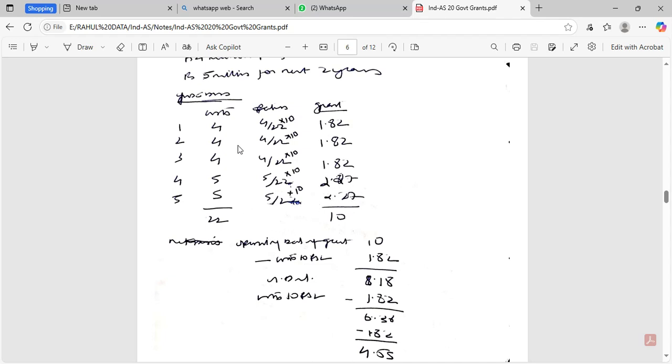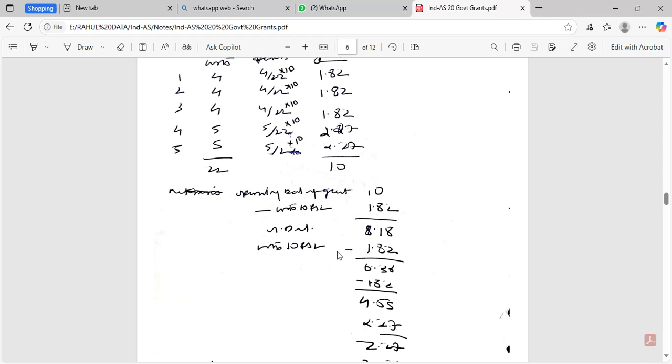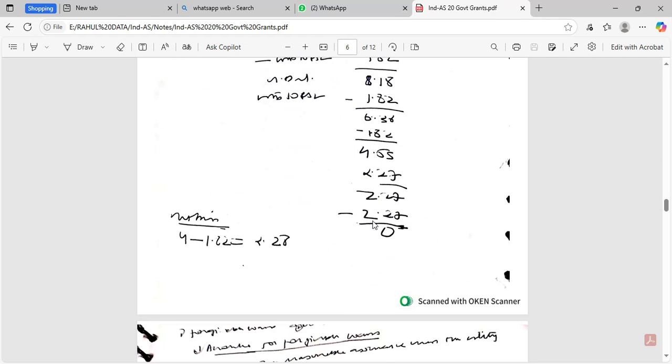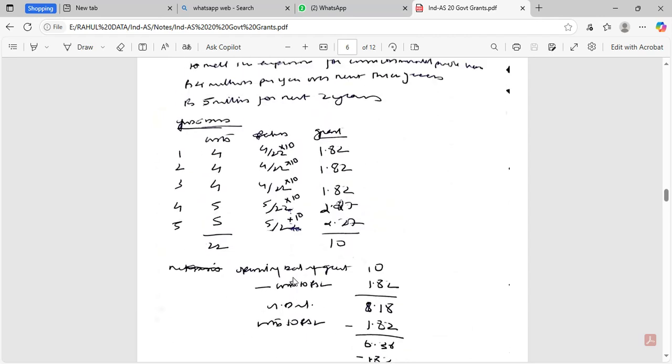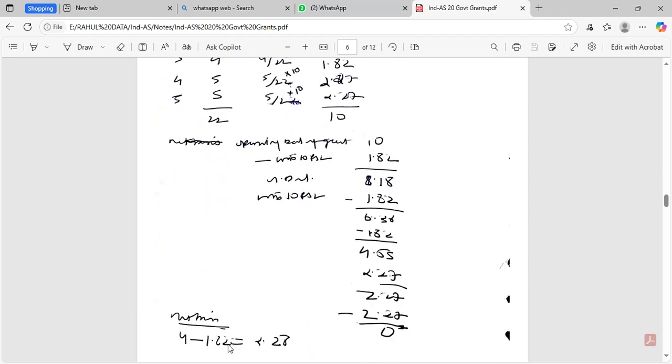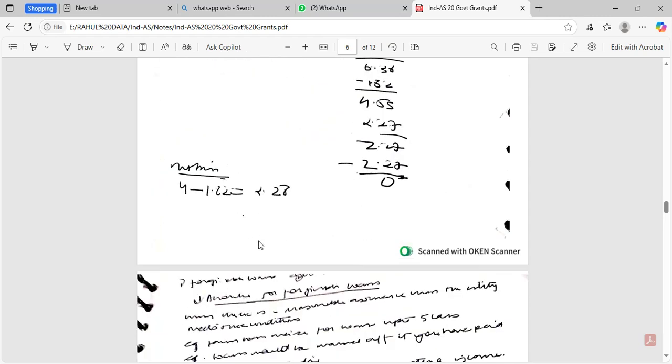So this would be gross basis, and net basis would be 10 minus 1.82, 8.18. 8.18 minus 1.82, 6.36, and so on and so forth till it becomes 0. And net basis would be 4 minus 1.82, that is 2.18 in year 1, 4 minus 1.82, 2.18 in year 2, and so on and so forth.